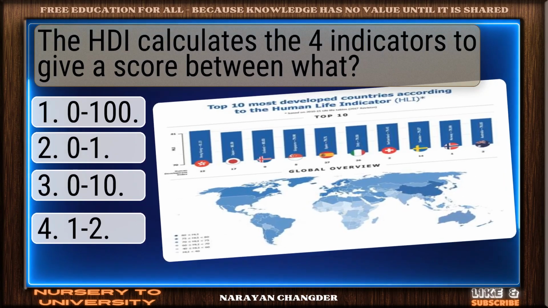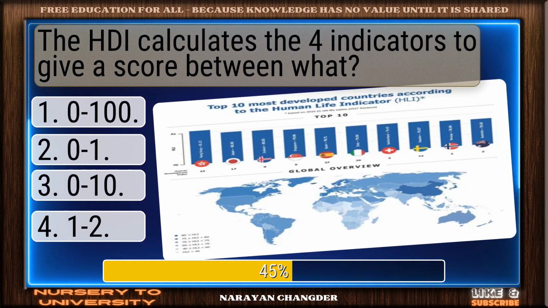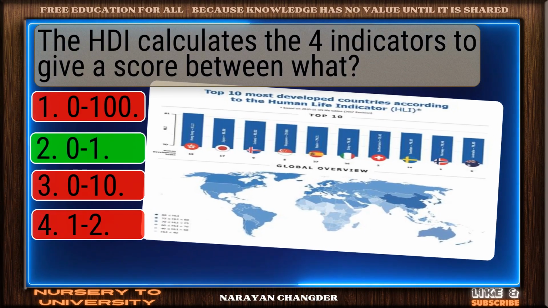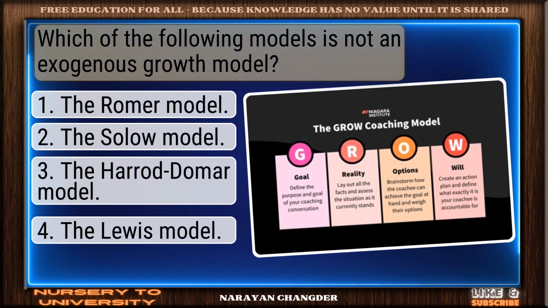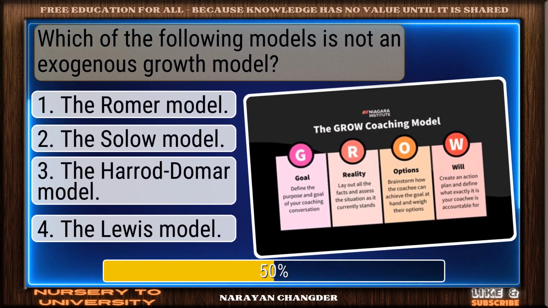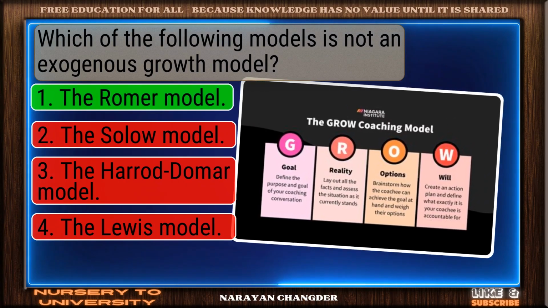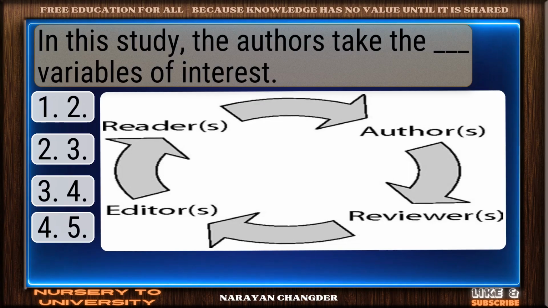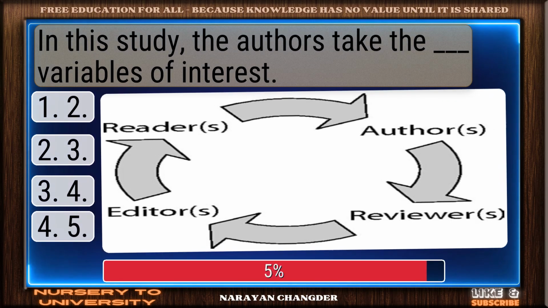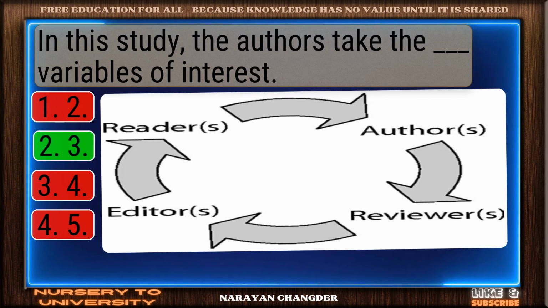The HDI calculates the 4 indicators to give a score between what? Nicely done. Zero to one is a solid answer. Which of the following models is not an exogenous growth model? You're right. The Romer model is the correct answer. In this study, the authors take the dash variables of interest. Strong choice. 3 is the right answer.